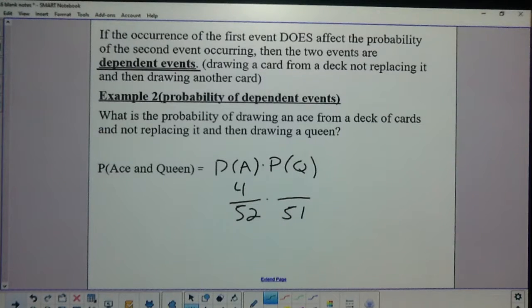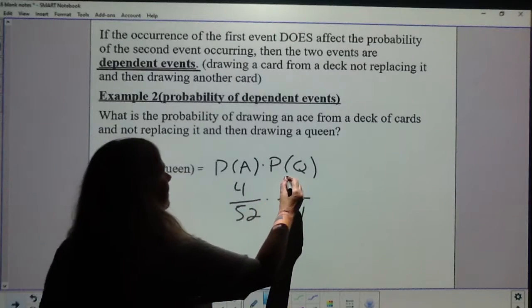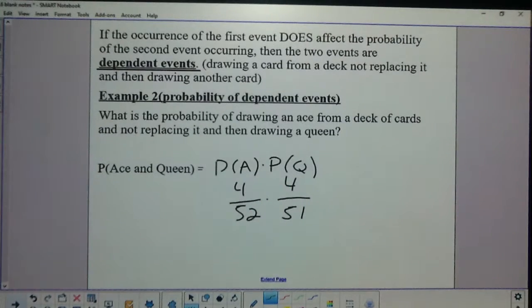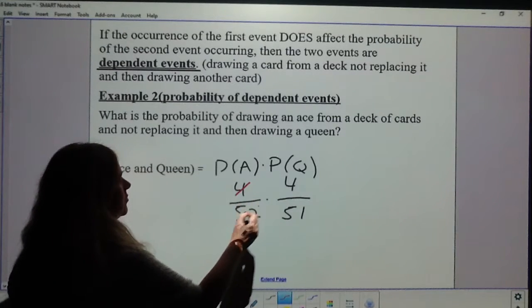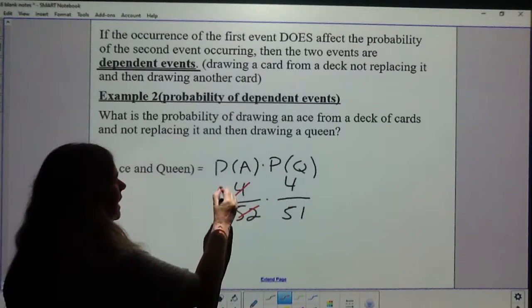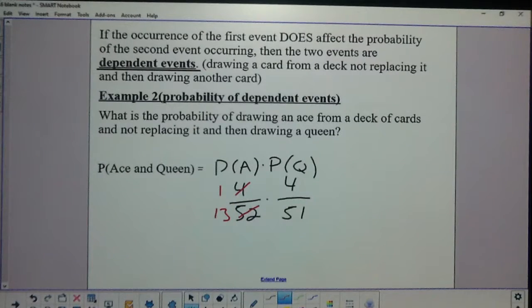So if I drew an ace the first time, how many queens are left in the deck? 4 queens are left in the deck. I'm going to have you leave probabilities as fractions, so I would probably reduce this fraction before multiplying it all out. 4 goes into 52 13 times, so that fraction changes to 1/13.